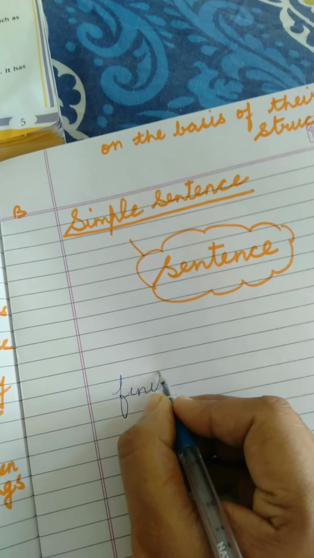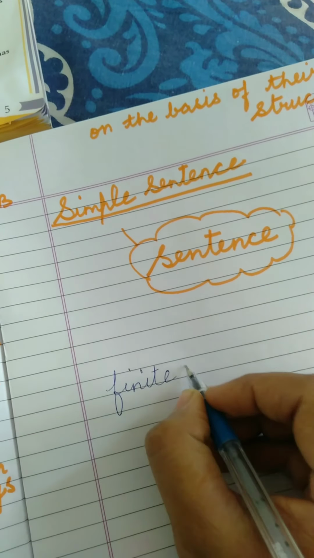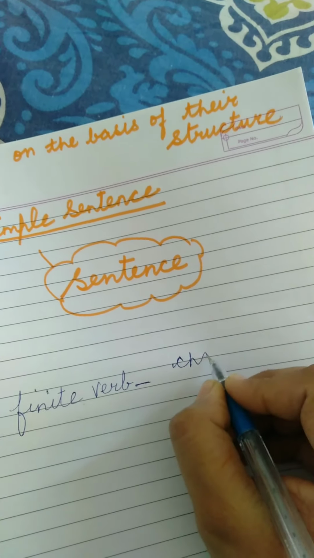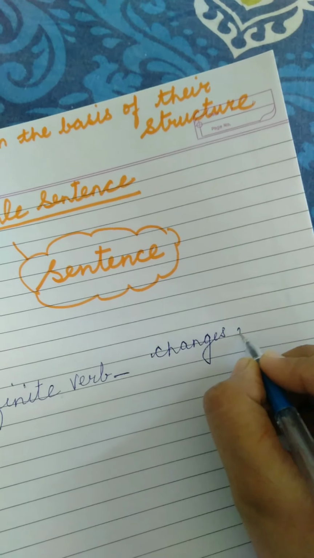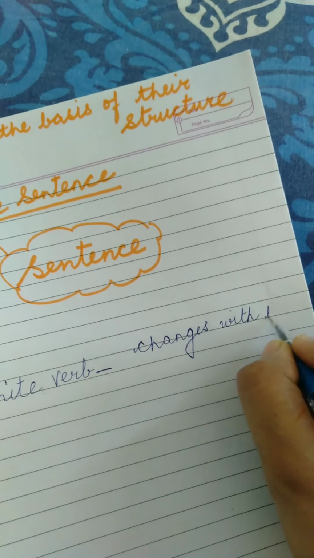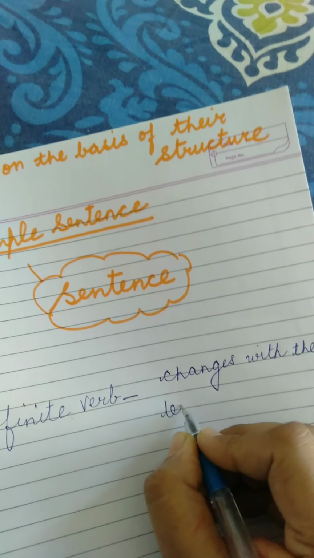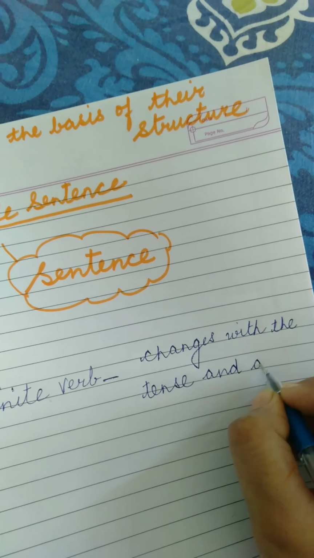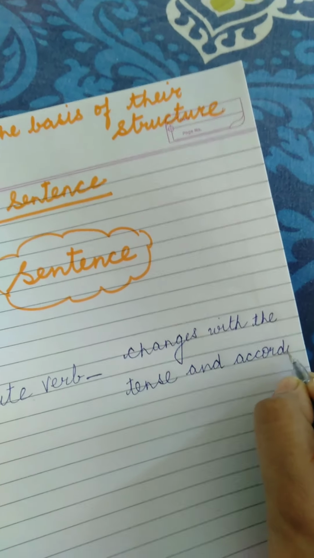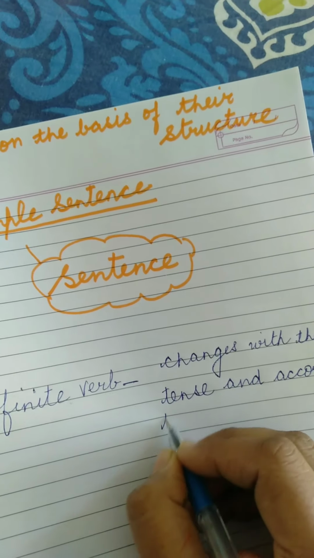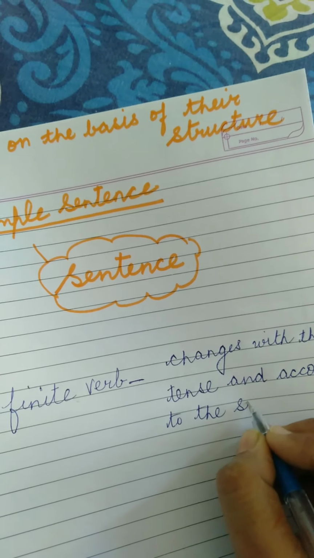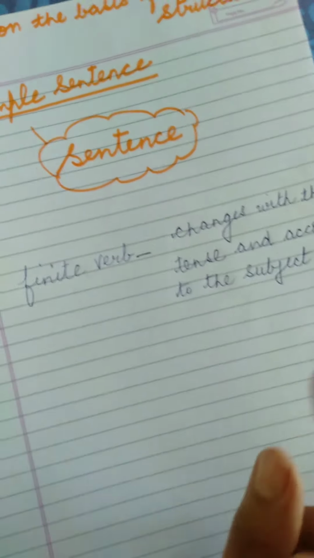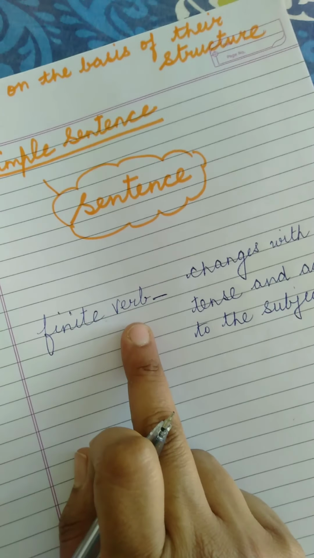finite verb. Finite verb is that verb which changes with the tense and according to the subject. Let me make it simple for you so that you understand better. Please now concentrate what we are going to learn. This is about finite verb.